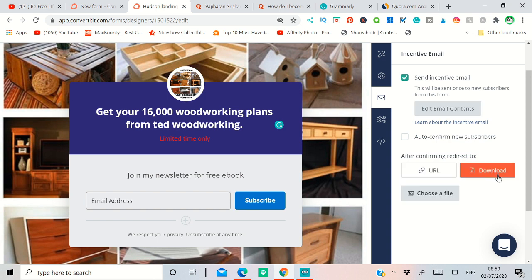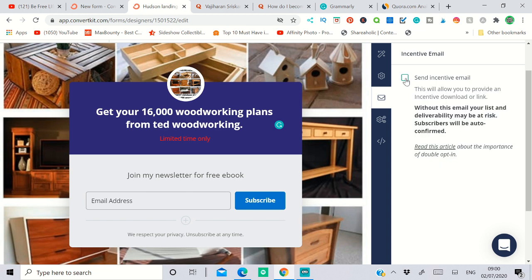Also, this is the section I'm talking about, the download section, where you can give them download content. When people put in their email address and subscribe, it will take them to the next page where it shows success, and they will receive an email. When they confirm that email, they can download their free ebook. But when you are starting up, I don't recommend that, because you need to put your personal email, but still you can do that. So you can say, join my newsletter for a free ebook. But in this case, I want to send the ebook personally through email rather than have them download it, or you can do either way. But for the first time, I'm using ConvertKit. I don't want to mess it up, so I want to leave that blank.